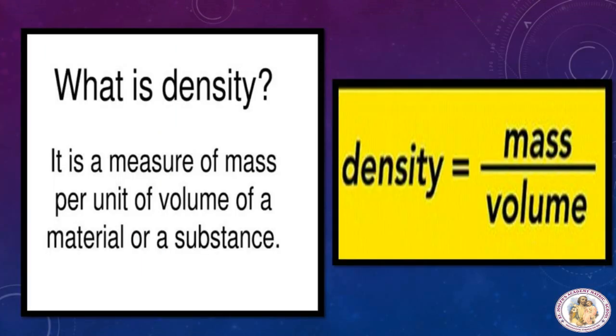What is density? It is a measure of mass per unit volume of a material or a substance. How to find the density? By using the formula: density is equal to mass by volume. What is the formula for density? Density is equal to mass by volume. To understand clearly, let's do one activity about density.